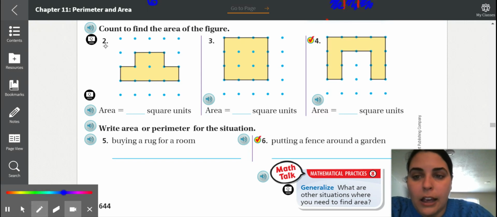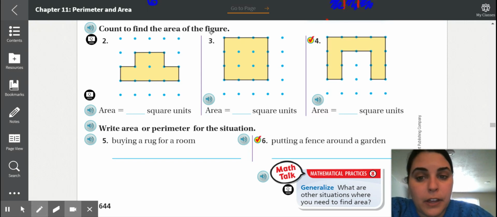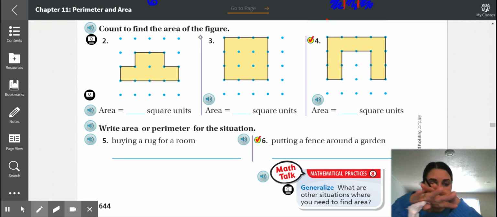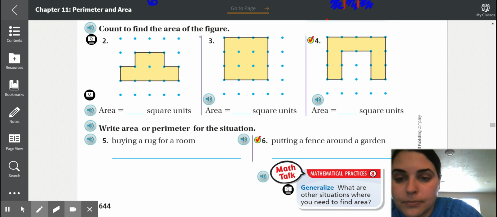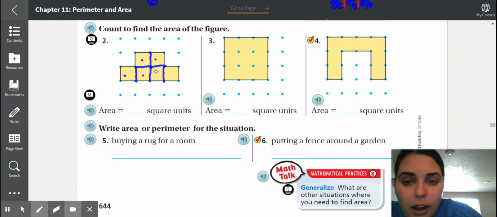Okay, moving on. Count to find the area of the figure. We're looking for the area. Area covers. So before we start counting, let's connect all these dots. Okay, now count. 1, 2, 3, 4, 5, 6.